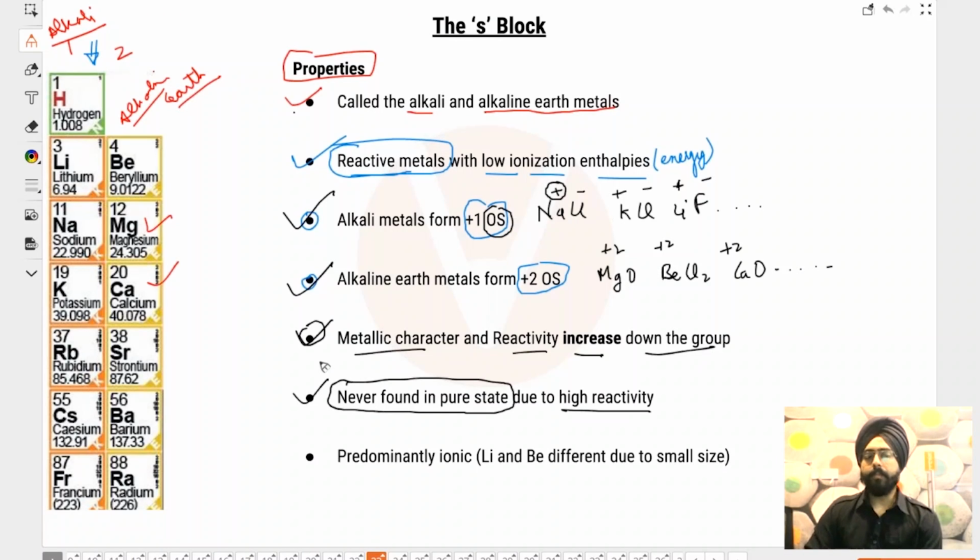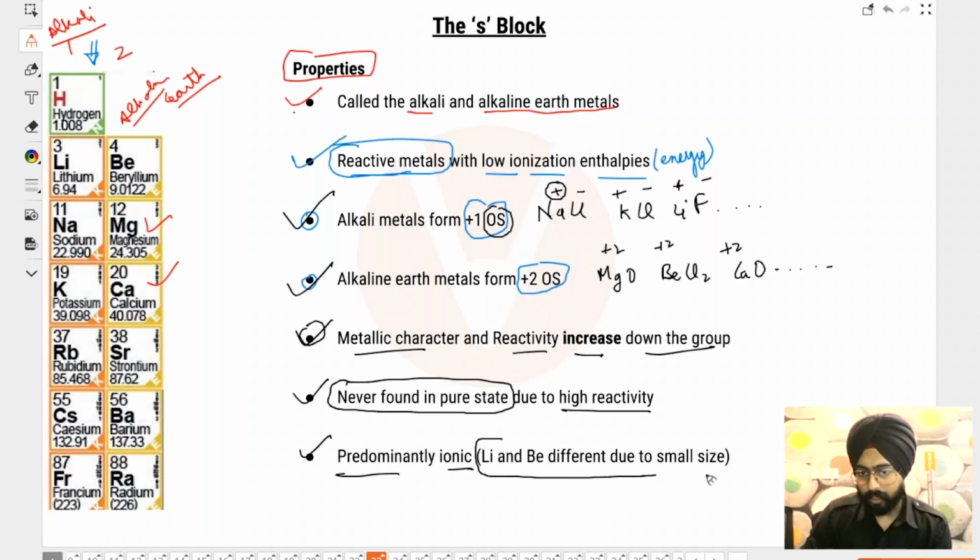And these are predominantly ionic. Predominantly means mostly the compounds that are formed by these are ionic in nature. Cation separately, anion separately. Only lithium and beryllium are different. Lithium and beryllium form covalent molecules.